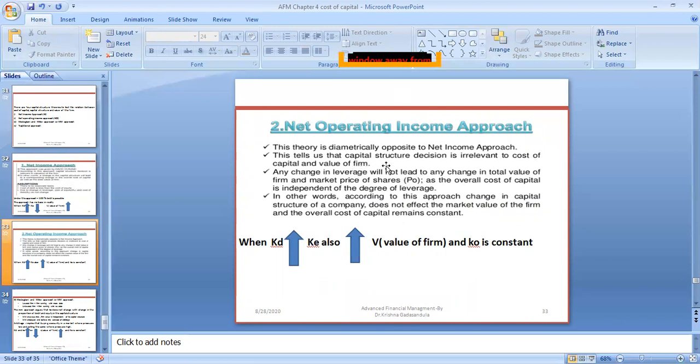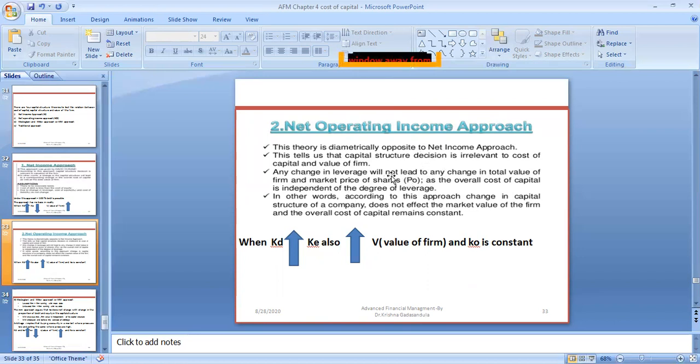Whether debt or equity increases, there is no change. He is telling that no value is influenced when the debt portion or equity portion increases or decreases; there is no change in the value of the firm. That is what he is arguing in the net operating income approach.